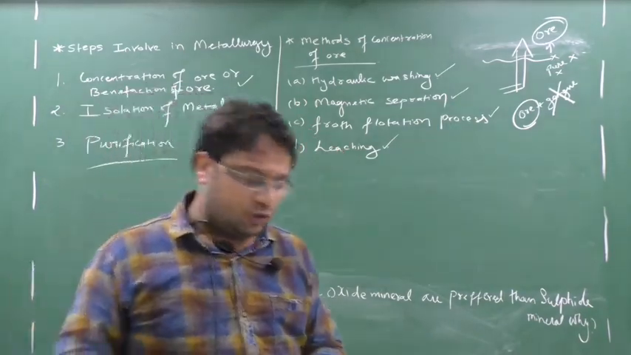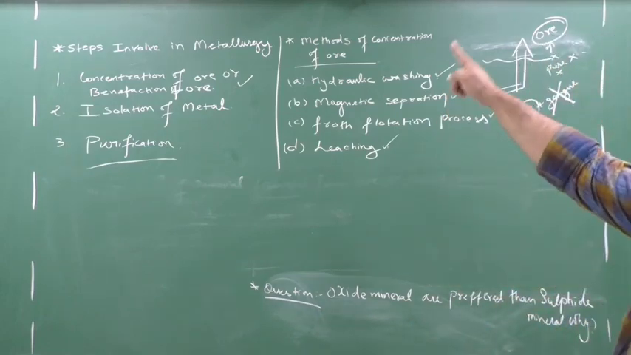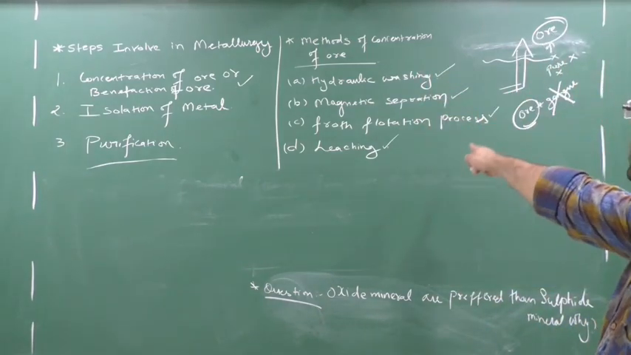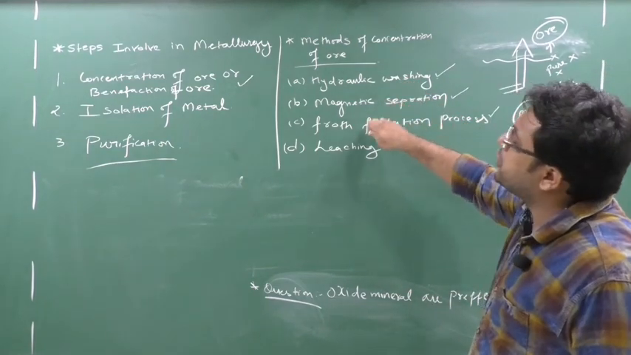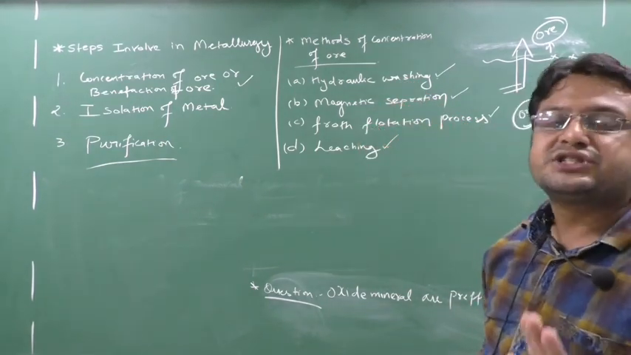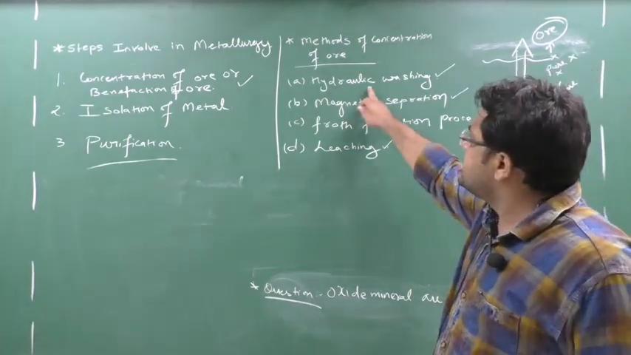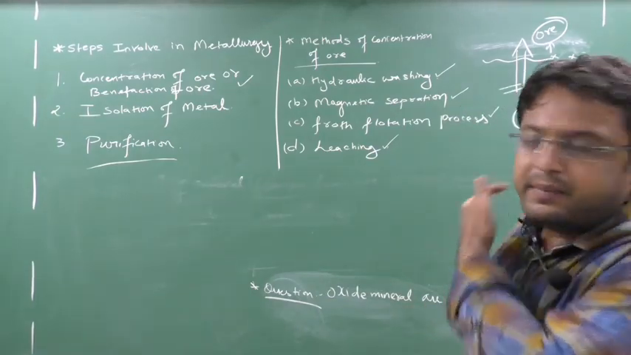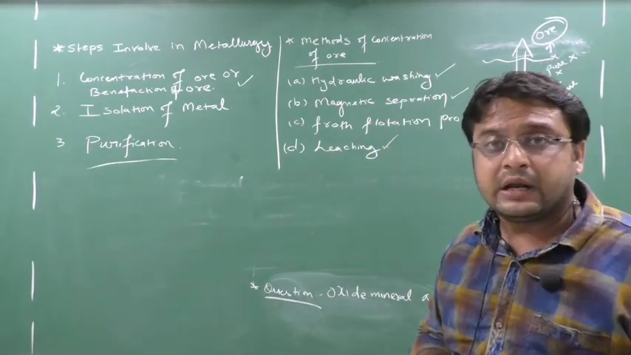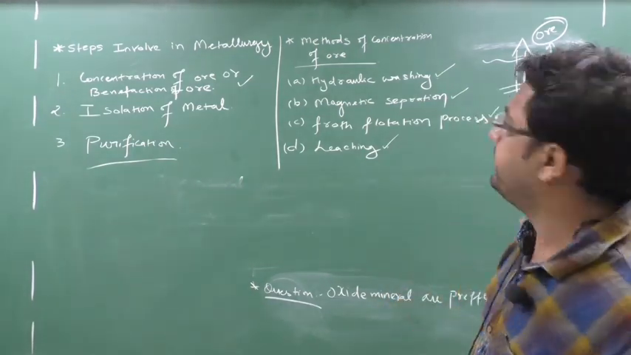Clear this part? So what are the methods of concentration of ore? They are hydraulic washing, magnetic separation, froth flotation process and leaching. These are the 4 main important methods in standard 12. You have to understand them, and they are a bit easy. I'll discuss everything in my next lecture, and I will also share a link in my description so that you can see the animated videos, okay? Clear this part?